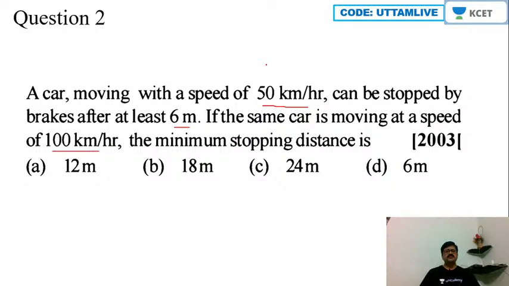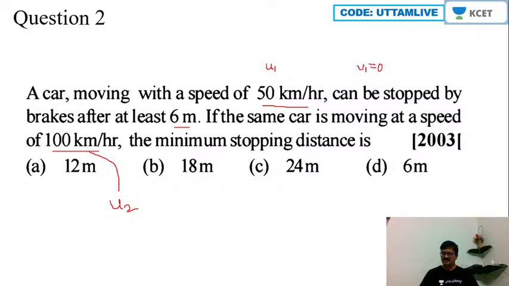So obviously here u1 is given to us. Then in this particular case, after traveling 6 meters, the car gets stopped. So that means v1 is 0 here. Then they are asking, if the same car is moving at a speed of 100 km per hour, so obviously this happens to be u2 here.